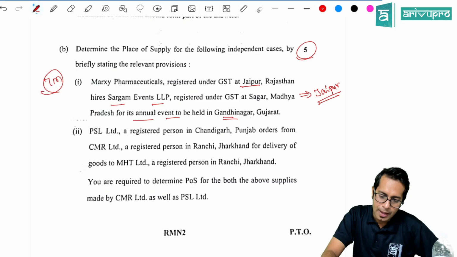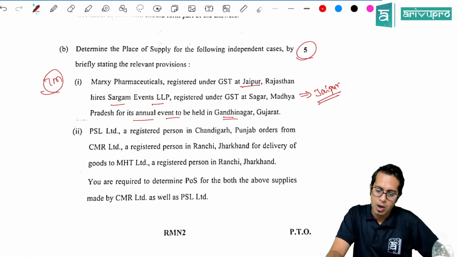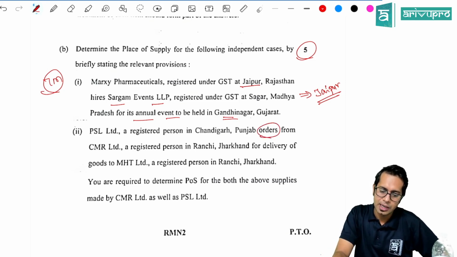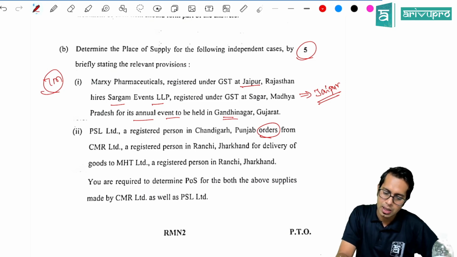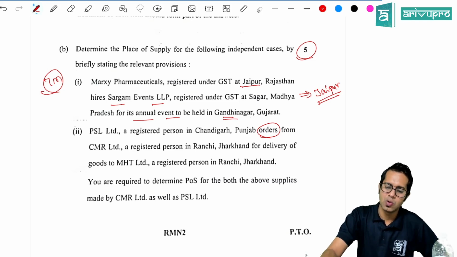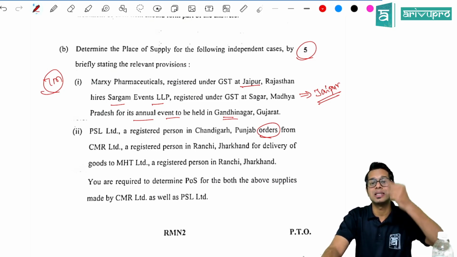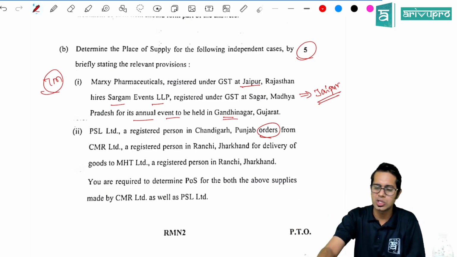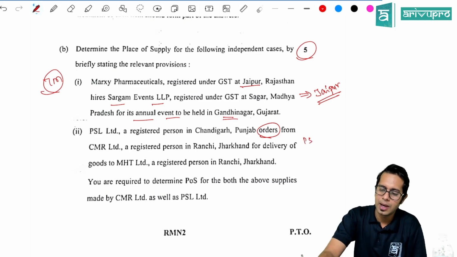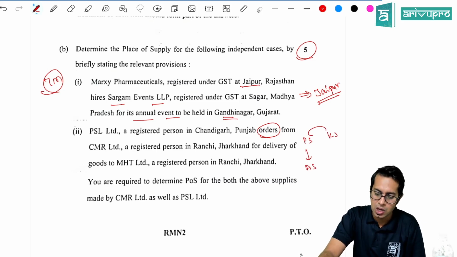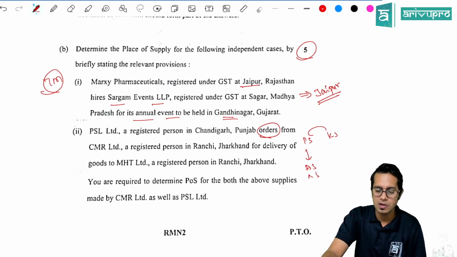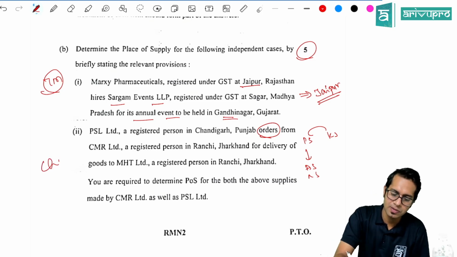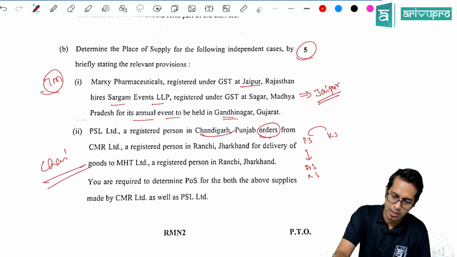P Limited, a registered person in Chandigarh, orders C Limited, a registered person in Ranchi, for delivery of goods to M Limited in Ranchi. So what is the place of supply, sir? If any person is telling someone to deliver the goods, so this is my famous example. Karina Sadis is telling Priya Sadis to deliver the goods to Anushka Sadis or Nayantara Sadis. So what is the place of supply, sir? In this case, the place of supply is Chandigarh. Is the right answer.